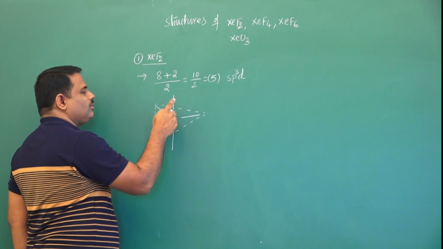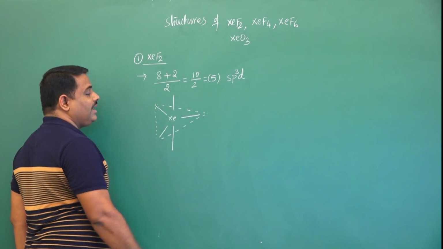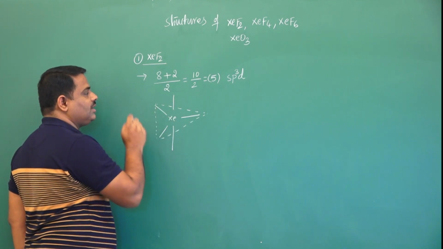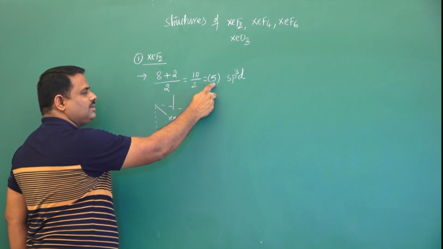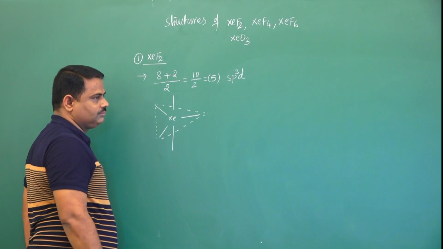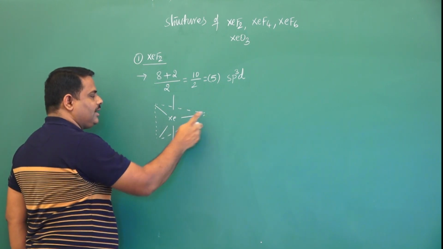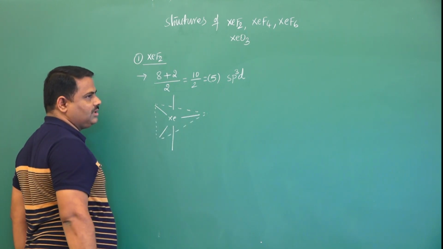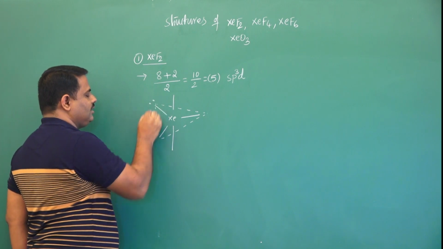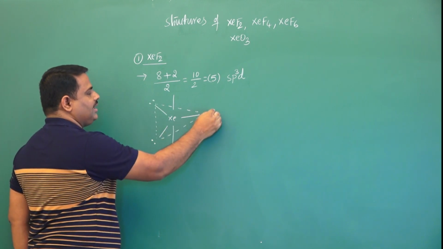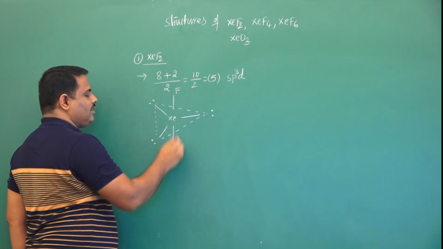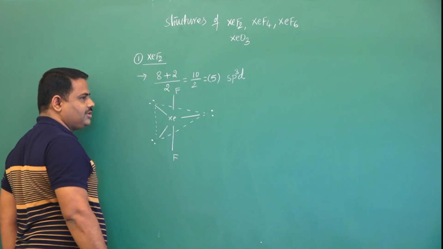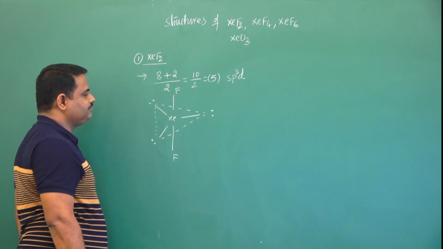Where we have to keep those 3 lone pairs? At equatorial positions. As I said, if hybrid orbitals are in odd number, we have to keep lone pairs at equatorial positions. That's why 3 lone pairs like this. The remaining fluorine atoms are arranged like this.